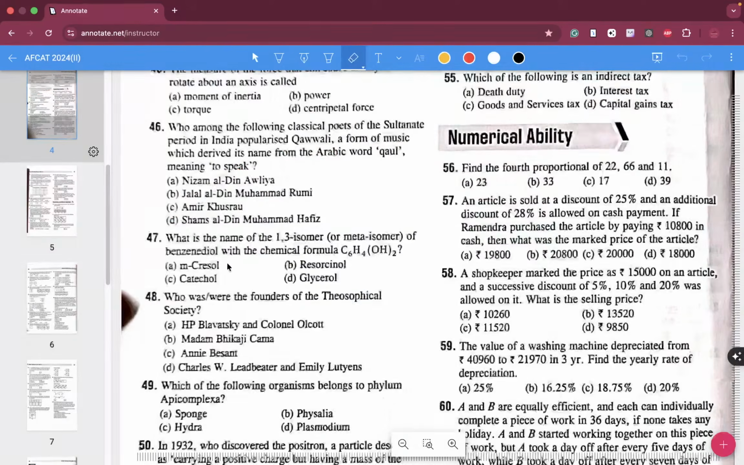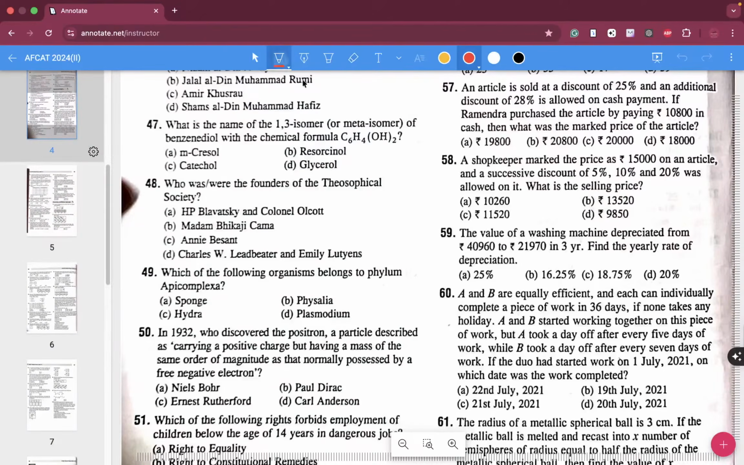47, what is the name of the 1,3 isomer or meta isomer of benzenediol with chemical formula C6H4(OH)2? I have no idea, but I have seen the answer. The correct answer to this question is resorcinol. What exactly it is and how exactly it works out, I leave for you to work on more.